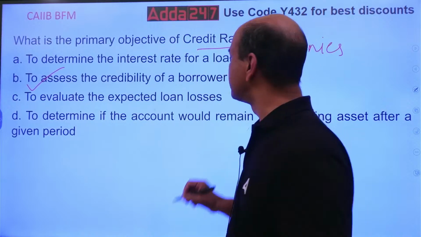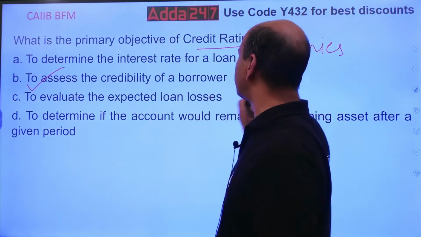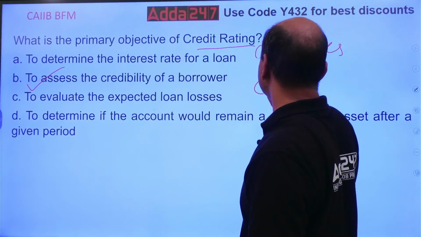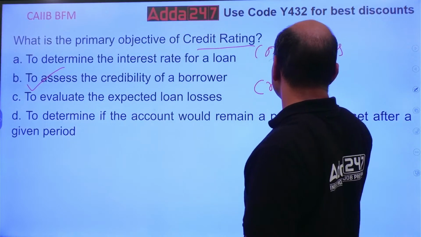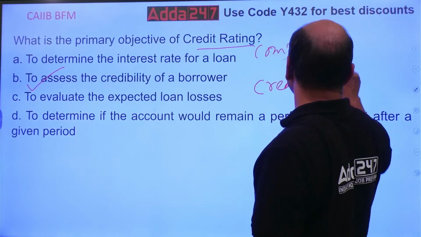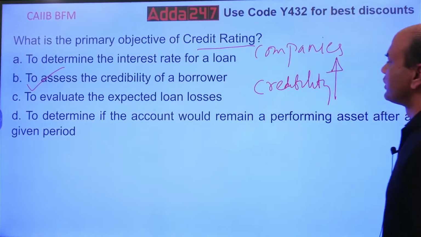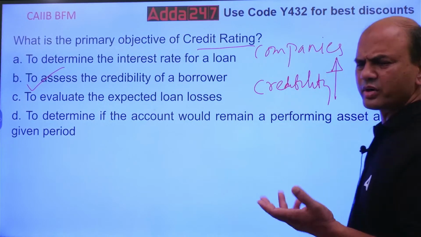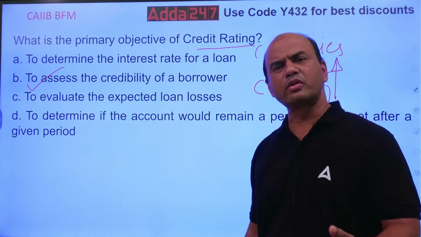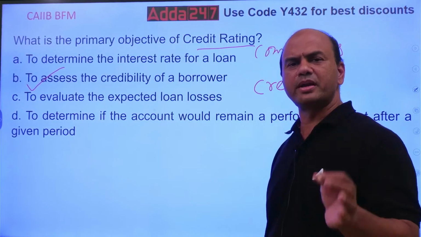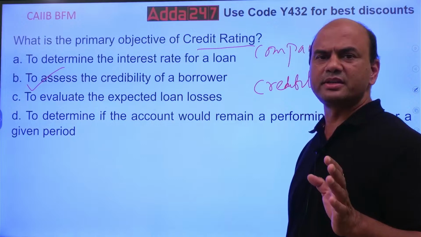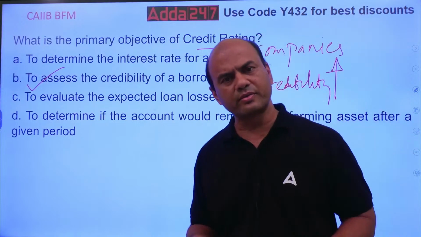See here, logic is simple. If the credibility of the borrower is high, what do you mean by credibility? If some borrower is having regular repayment, good repayment history, so his CIBIL score will be more.